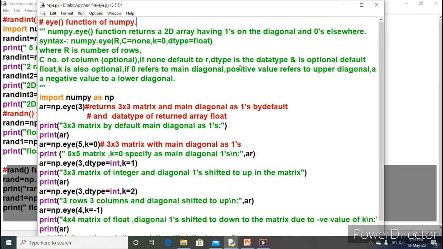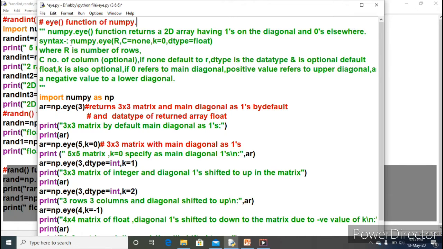What does it mean? It means that the eye function will return a two-dimensional array, with rows as well as columns, and ones will be on the diagonal. Means ones will appear on the diagonal and 0 will be elsewhere. Means 1 will appear as a diagonal element and in the rest of the places 0 will be returned. So how to write the eye function?